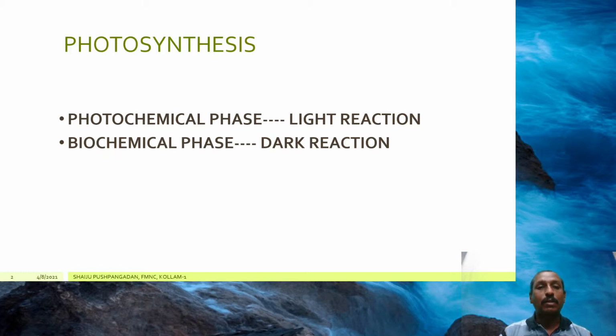The first phase of photosynthesis is the photochemical phase, and it is the light dependent phase where the solar light energy is captured by the photosynthetic pigments in the chloroplast and converted into chemical energy. And in the second phase, by utilizing this chemical energy produced as a result of light reaction, carbon dioxide is reduced to carbohydrate through a series of enzyme mediated biochemical reactions. So the second phase is called biochemical phase. Since it is a light independent phase of photosynthesis, it is called dark reaction.